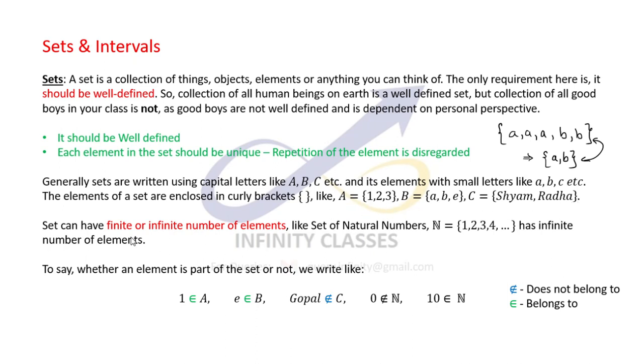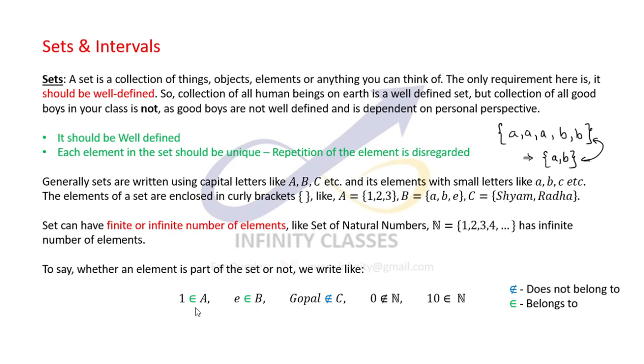Now a set can have a finite number of elements or an infinite number of elements. Like the set of natural numbers has an infinite number of elements: 1, 2, 3, 4, and it goes up till infinity, right? While a lot of sets will have a finite number of elements as well, right? And some notations, which could be pretty handy sometimes, would be like 1 belongs to set A.